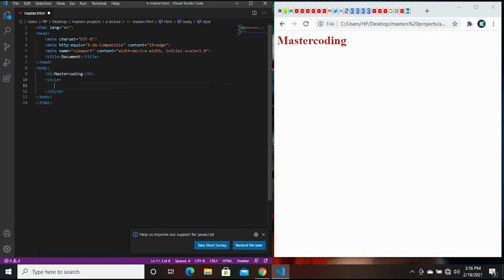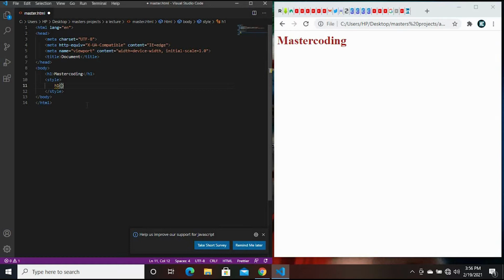We take our H1 element right here, H1, and then we create a curly bracket. We put our style into this curly bracket. How we got this H1 is by capturing this H1 here and putting it here.